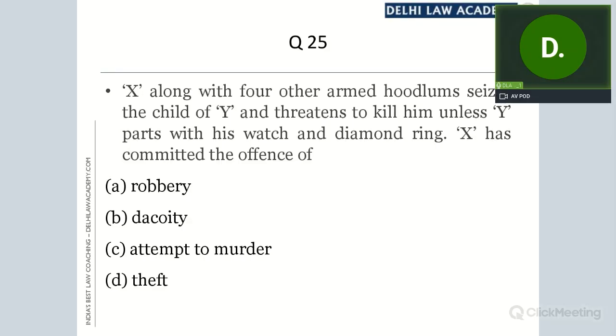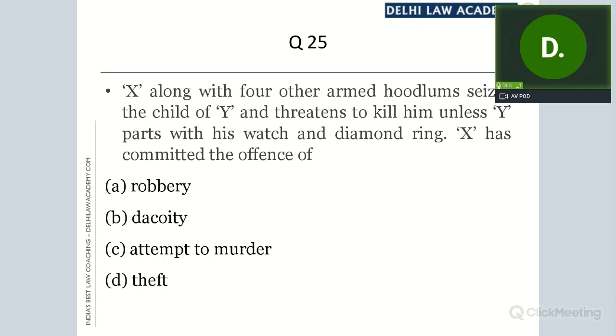And attempt of robbery is also covered under 391 as an offense of dacoity. Therefore, the correct option will still be dacoity. On these facts also, it is dacoity. And on further facts that the watch and diamond rings were actually handed over to X, there also it will remain dacoity.